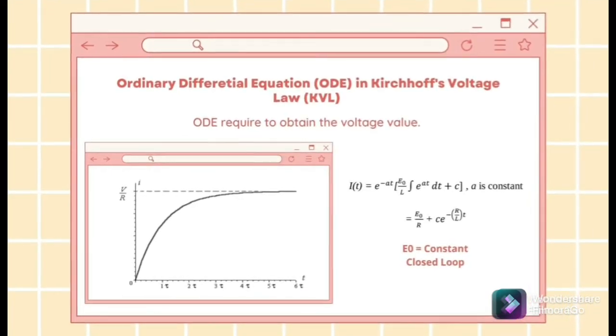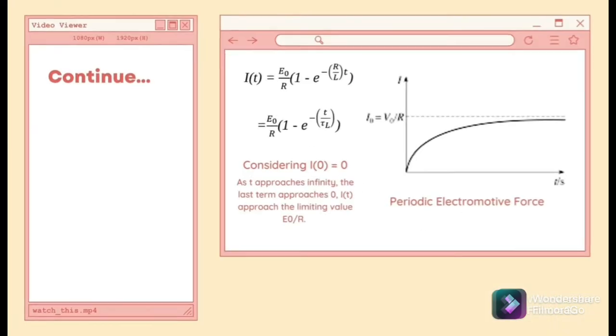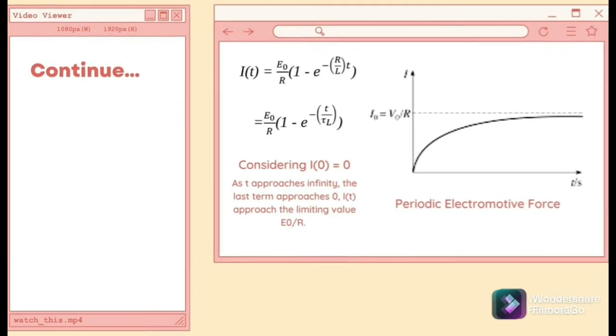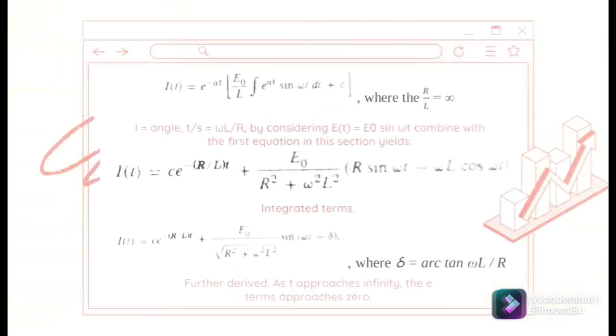The equation can be derived, if the circuit is a closed loop, given E0 equal to a constant, into the following equation. Now based on the following graph, as t approaches infinity, the last term approaches 0, and the current approaches the limiting value of E0 over resistance.